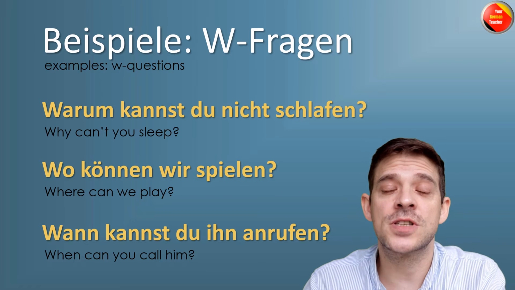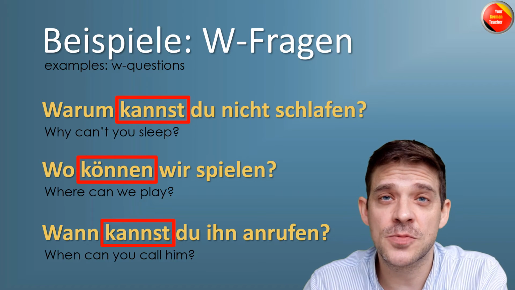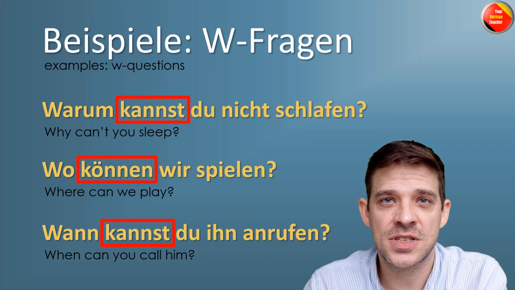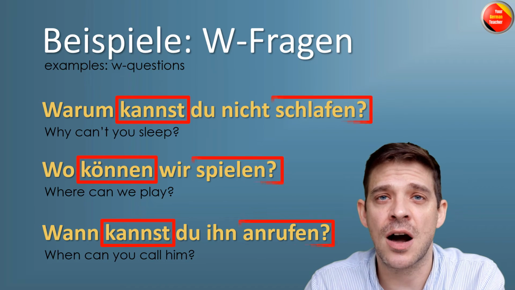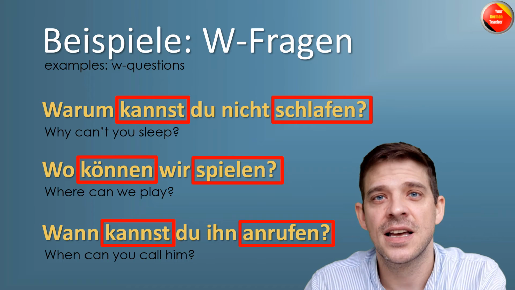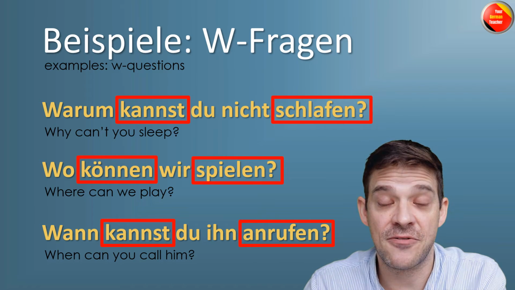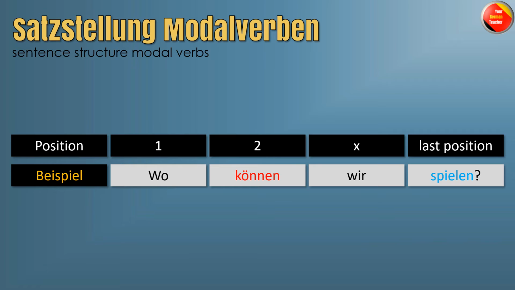Now for W question words, we have of course the W question word in the first position and in second position the conjugated verb, which again is das Modalverb, und am Ende, at the end, is das Vollverb. So again, the same example. Wo können wir spielen?